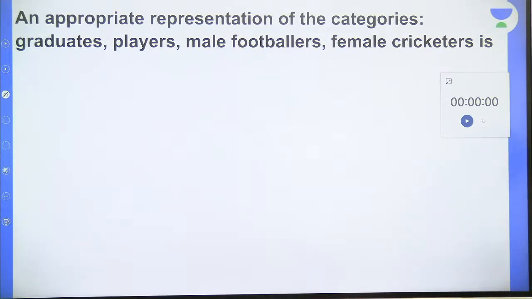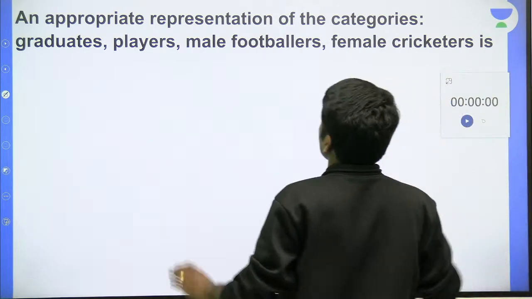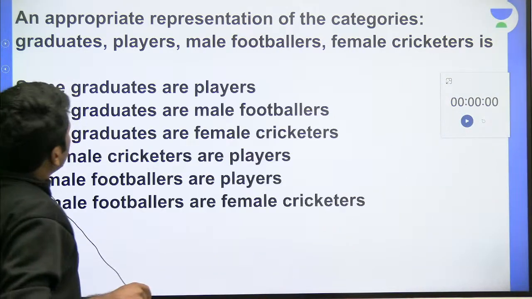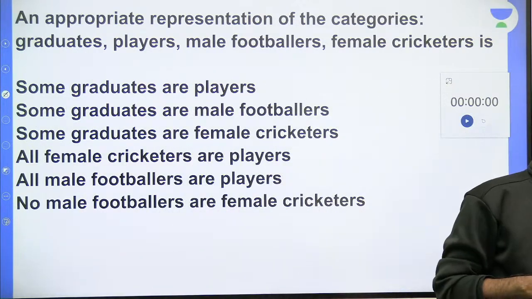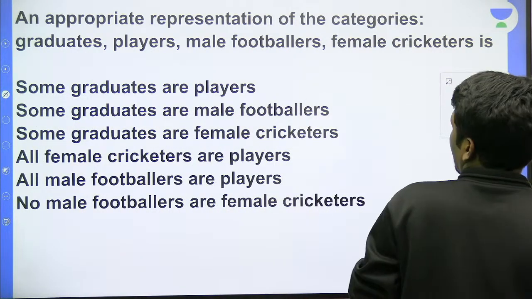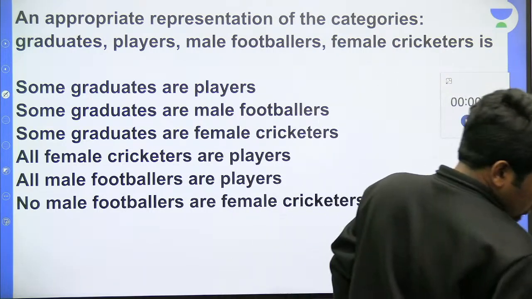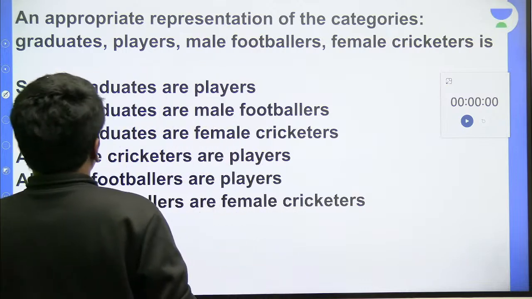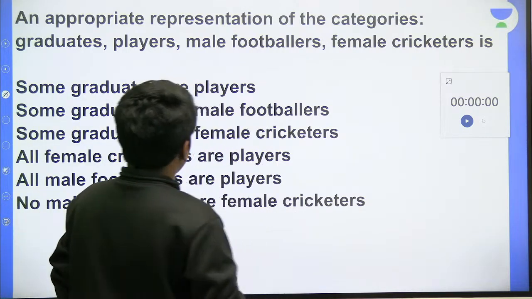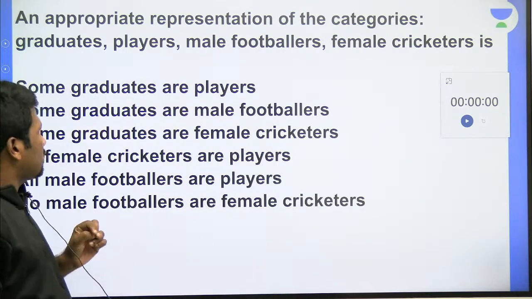Okay, many of you posted the connection. Let's see. So among these four objects, these are the connections you can establish. Please check it. Yes, we need to form a Venn diagram, an appropriate representation according to the Venn diagram. So I will show the Venn diagram. So graduates means people who have graduated.